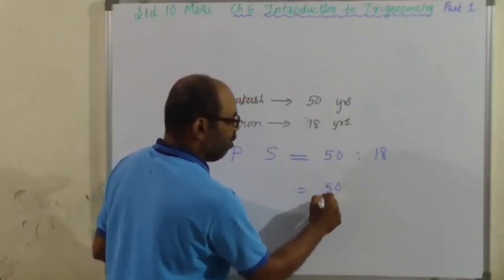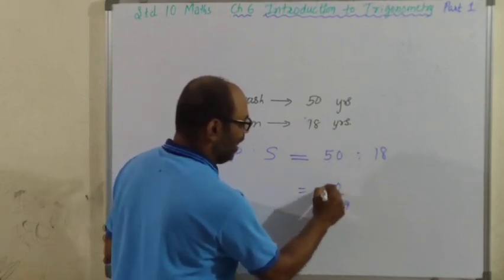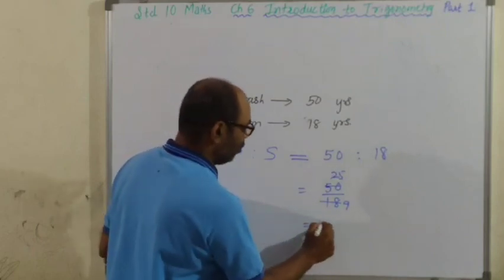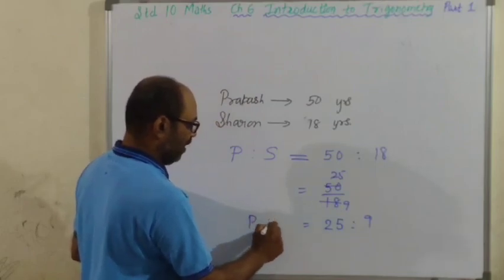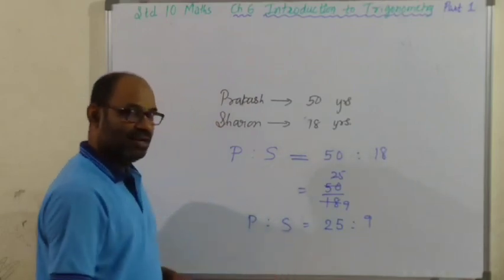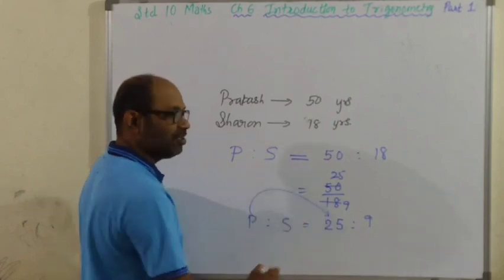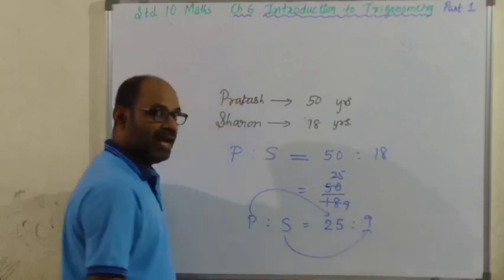So 50 upon 18, this is reducible to 9 twos are 18, 25 twos are 50. Further, it cannot be simplified. So the simplest ratio is 25 is to 9. This shows that if the age of Prakash is 25 years, then the age of Sharon is 9 years.